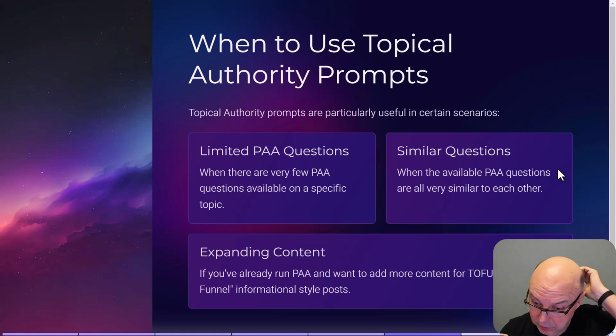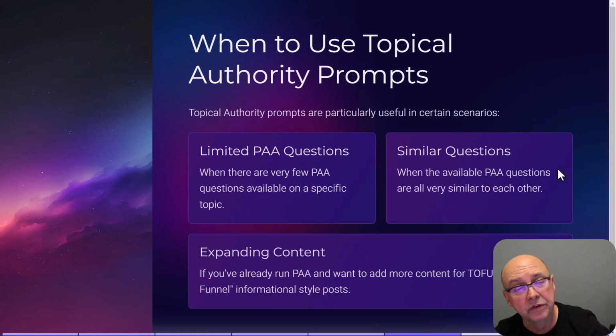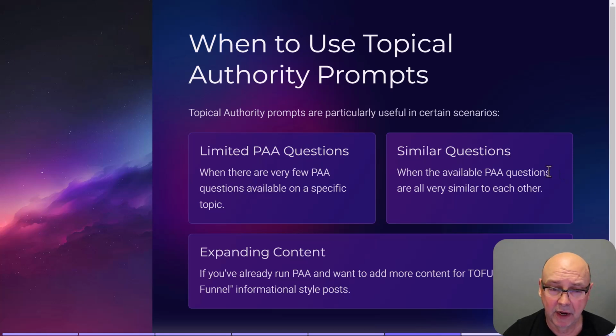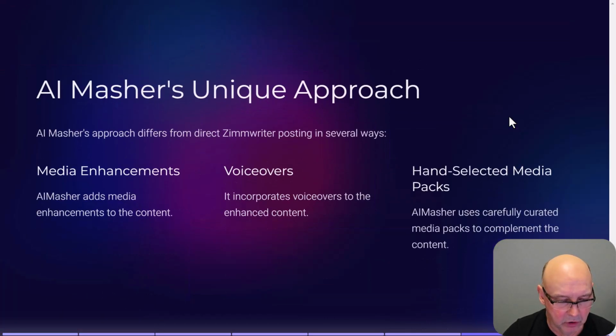Also, if you're wanting to mix topics, we are currently using PAA and Topical Authority combined with listicles and helpful content and product roundups. And we just do a variation of the scheduling inside of AI Masher. We do that so that they all mix together really well. I'll just kind of go over what we're talking about here.